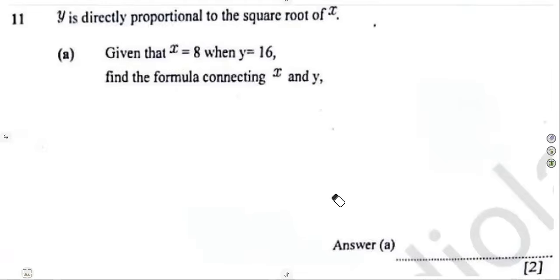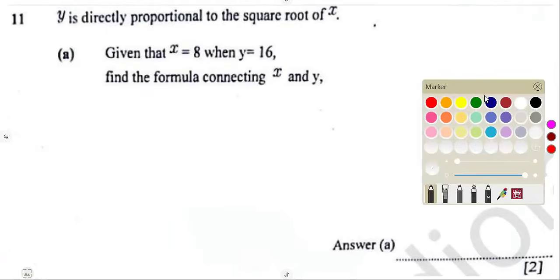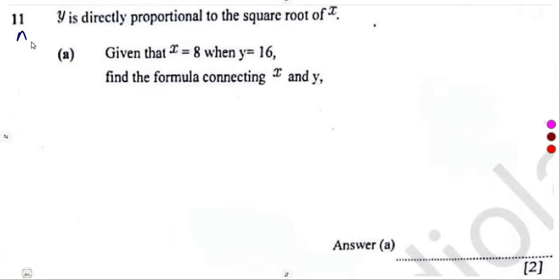For the sake of revision, it was an important question here. We were given that on question number 11, y is directly proportional to the square root of x.